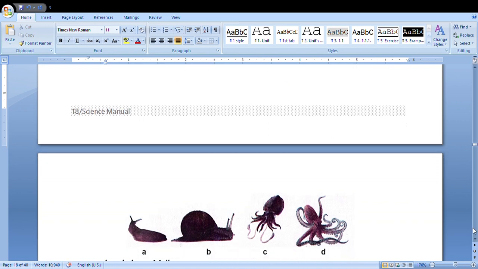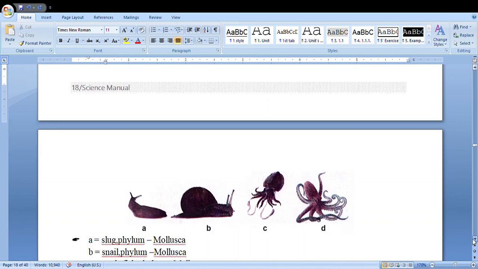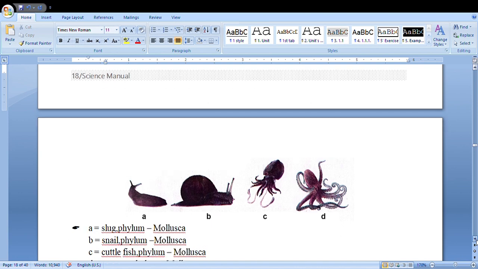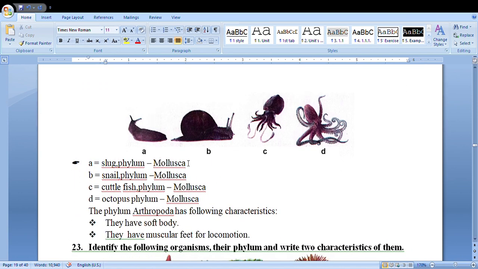To identify these organisms, obviously their phylum is Mollusca: slug, phylum Mollusca; snail, phylum Mollusca; cuttlefish, phylum Mollusca; octopus, phylum Mollusca.